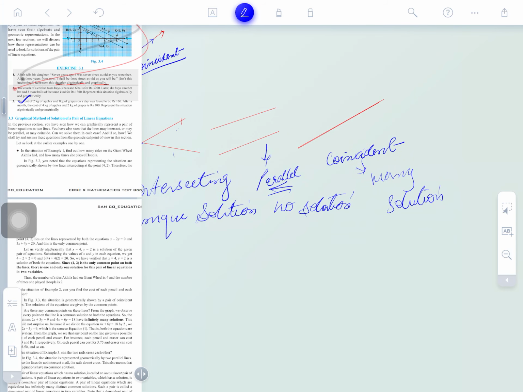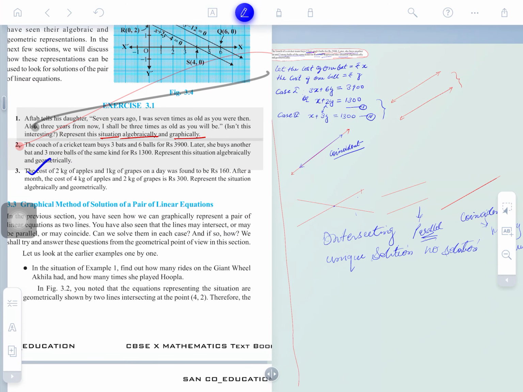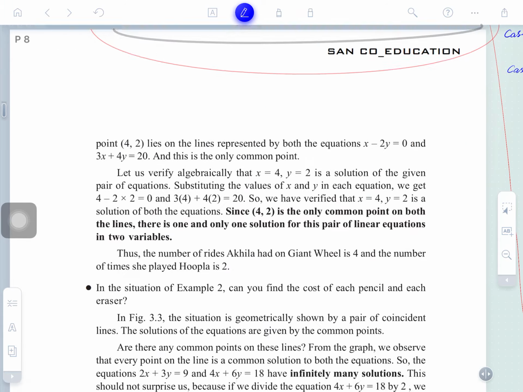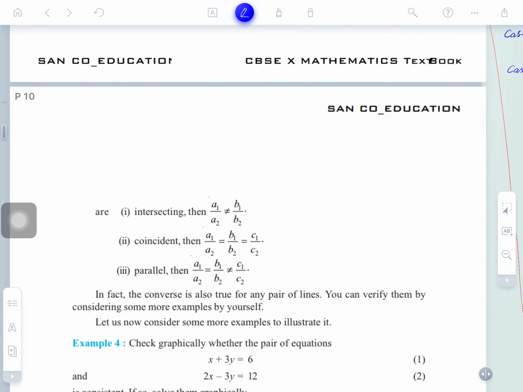Okay. What is the conclusion before you? It's very simple: if you give the graphical representation, then 3 types of curve will come on the graph. Right now you may see that 3 types of representation are given here. This is intersecting, this is intersecting again, and the next is also parallel here.